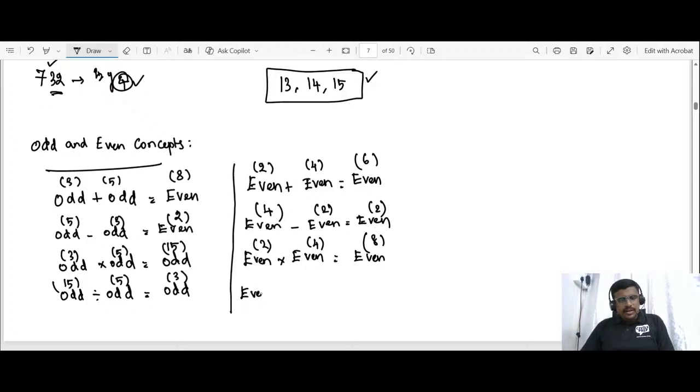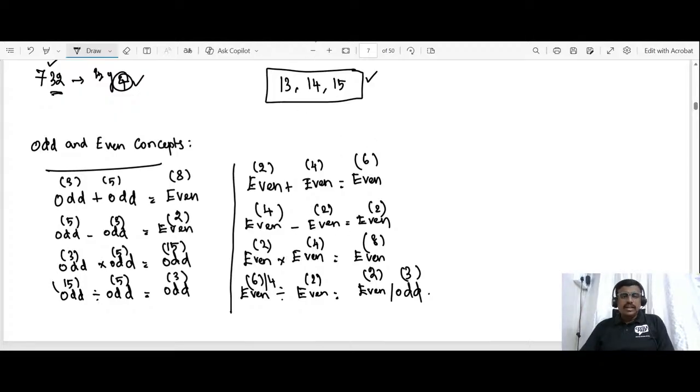And even divided by even, you could get even or odd. 6 is an even number; when divided by 2, we get the odd number 3. If 4 is divided by 2, we get 2, an even number. So when even is divided by even, there is a chance of getting either an even or an odd number. Only here I have stated two outcomes; no other constraints were used. Please make a note of it. So this is for odd terms and this is for even terms.